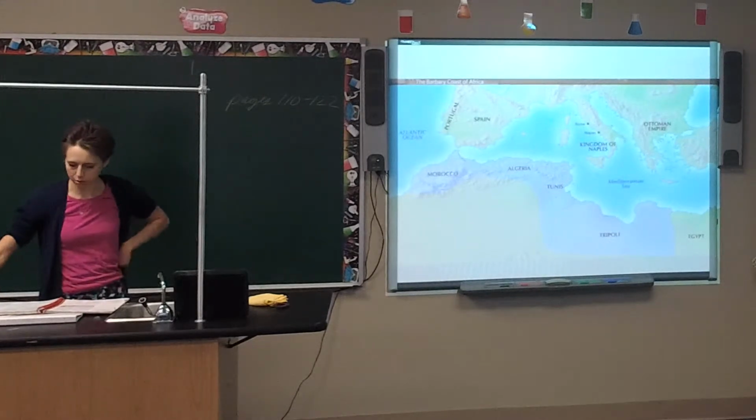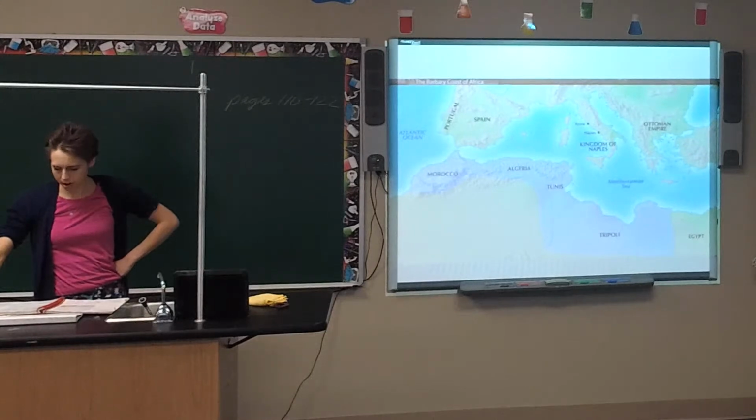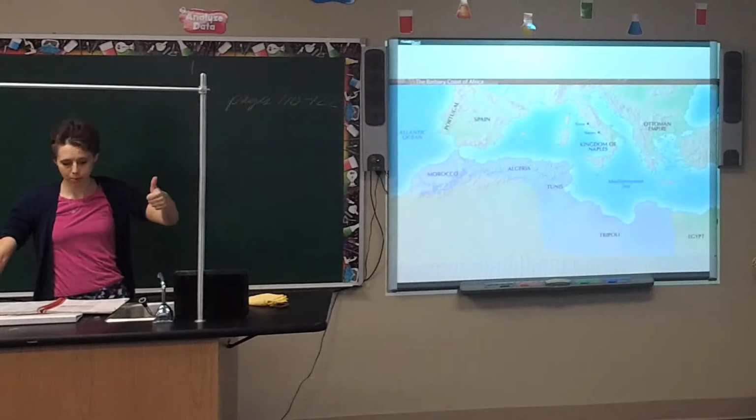All right, let's go ahead and go over it. Number 1 on page 131: Who was the 4th president of the United States? The 4th president was James Madison.